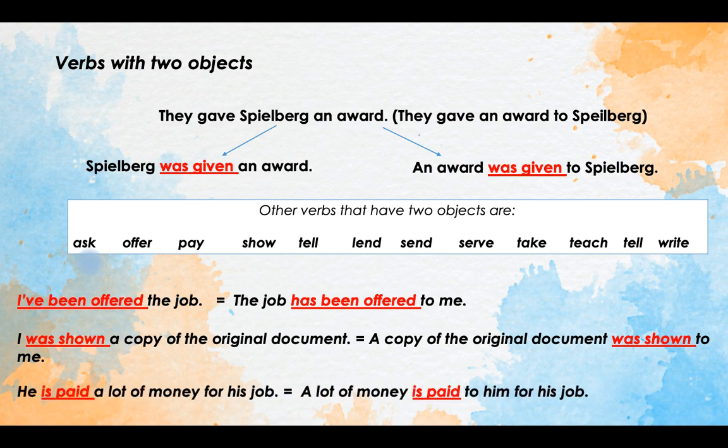He's paid a lot of money for his job, or a lot of money is paid to him for his job. Again, which information you want to stress, that's how you make your sentence with one of the objects. So just do remember that there are such verbs with which you can use passive in both ways.